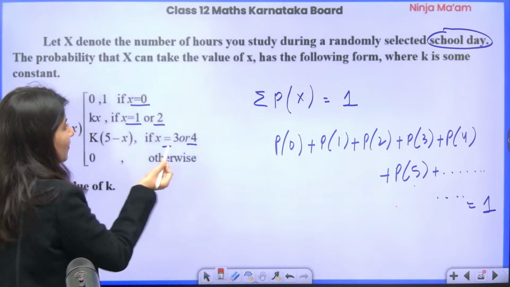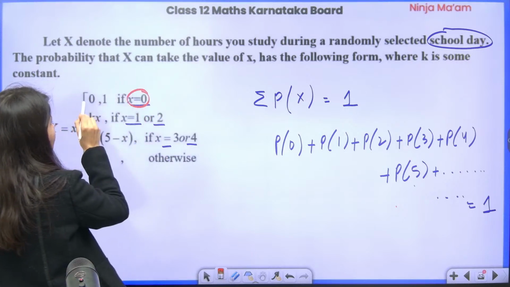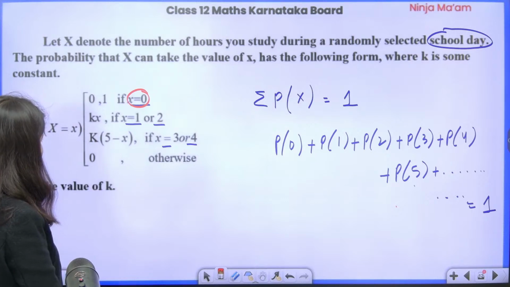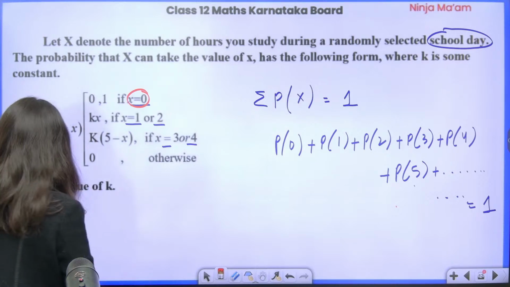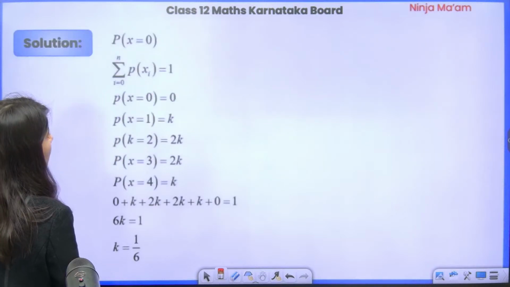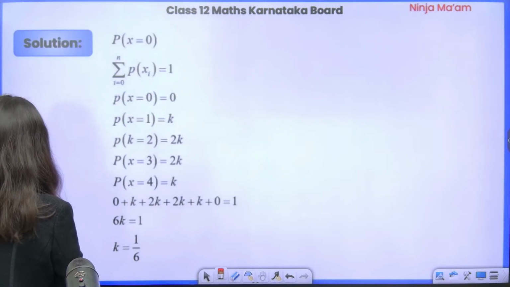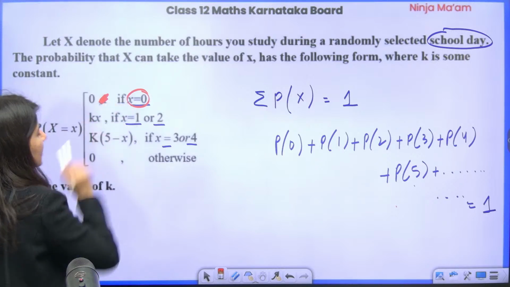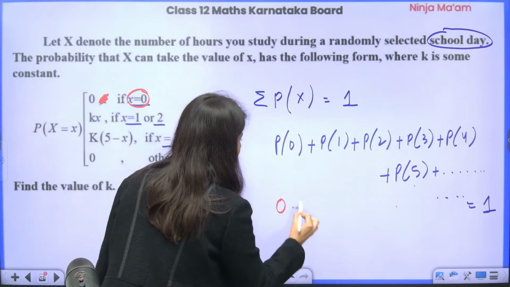Now P of 0, can anybody tell me what is the value of P of 0? When P of 0 means x equals 0. So what are they saying? 0.1 should be there, not 0, 1. Hold on. No, 1 is not there. Only 0. So P of 0 is 0 plus.